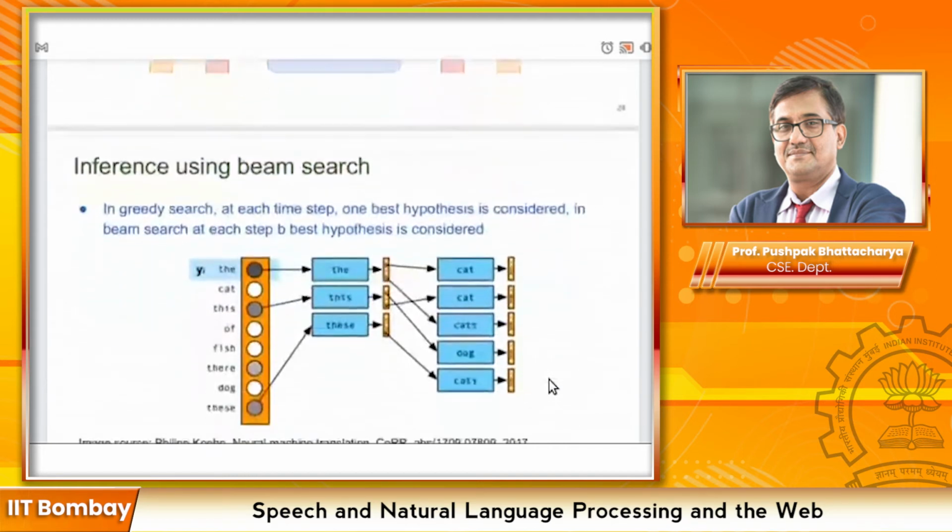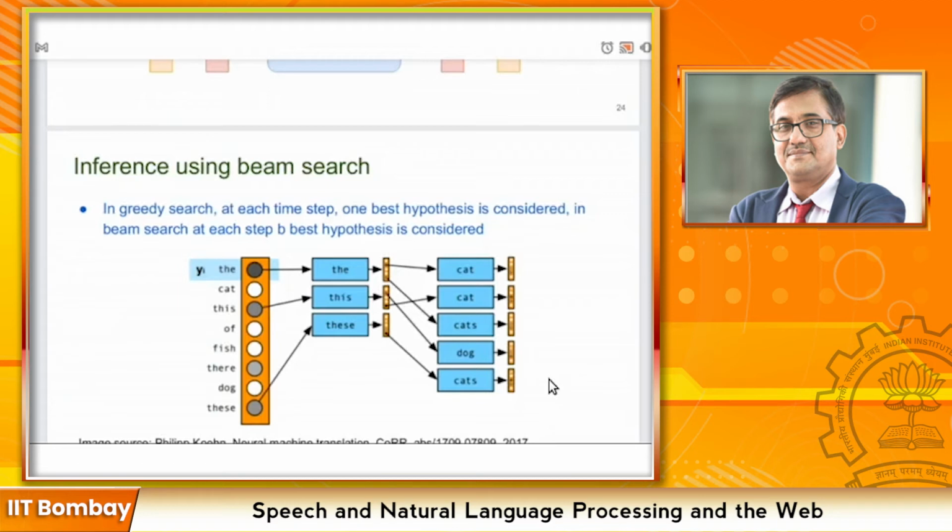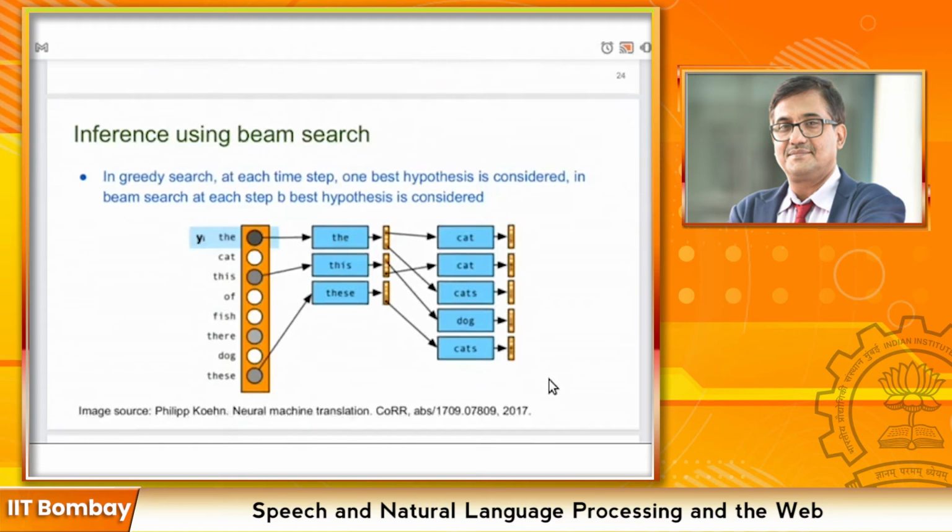So how is inference performed in neural machine translation? In greedy search, what happens is we select the topmost one word at each step while decoding, thus decoding the target sentence.